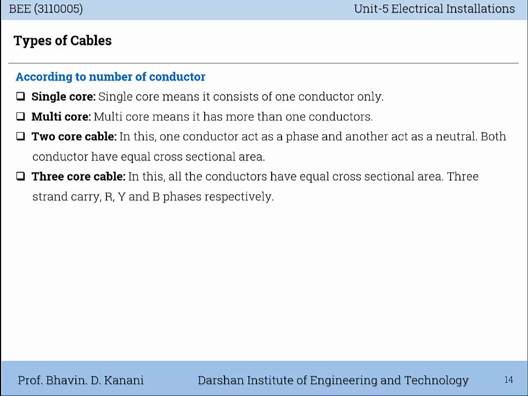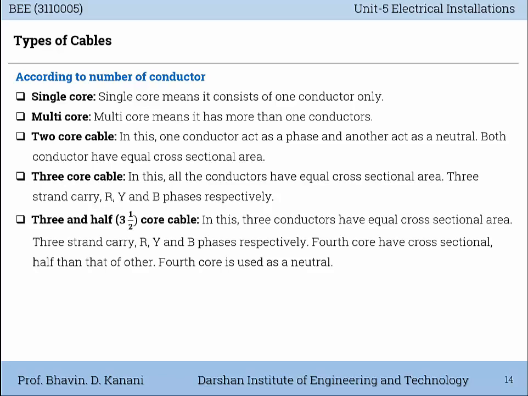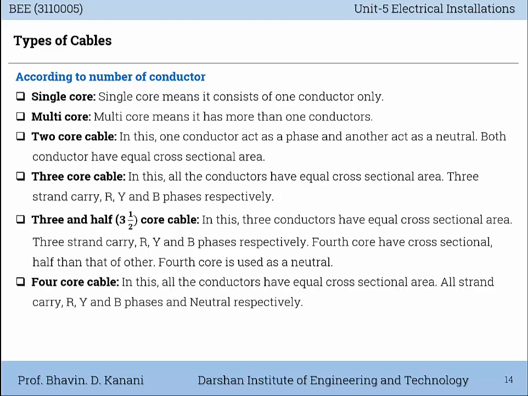Three core cable. In this, all the conductors have equal cross-sectional area. Three strands carry R, Y and B phases respectively. 3.5 core cable. In this, three conductors have equal cross-sectional area. Three strands carry R, Y and B phases respectively. Fourth core has cross-sectional area half than that of the other. Fourth core is used as a neutral. 4 core cable. In this, all the conductors have equal cross-sectional area. All strands carry R, Y, B phases and neutral respectively.